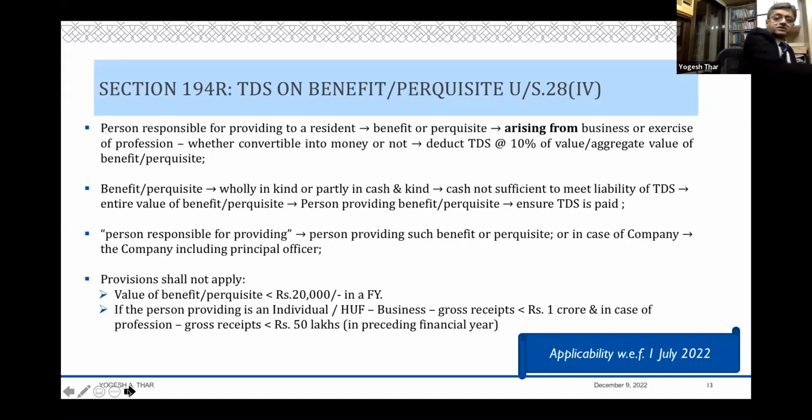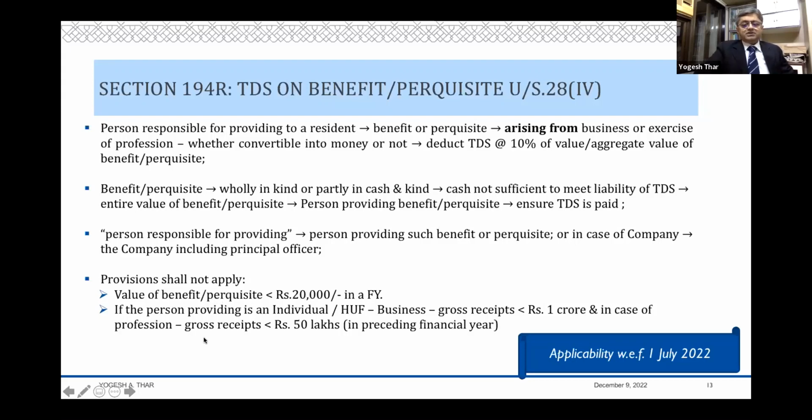So 194R. TDS on benefit perquisites under 28(4). So this is a provision which essentially says that a person responsible for providing to a resident any benefit will be required to deduct tax at source. Now, that benefit or perquisite arising from business or exercise of profession. The benefit of money either wholly in kind or partly in cash or partly in kind. And they say that if cash is not sufficient, you have to ensure that the TDS amount has been paid. And they have defined who is the person responsible for providing.